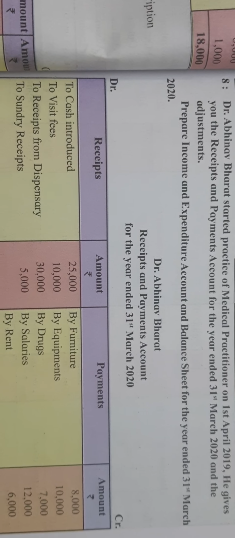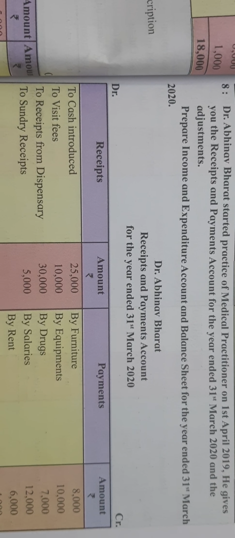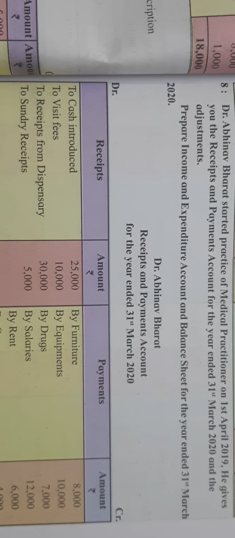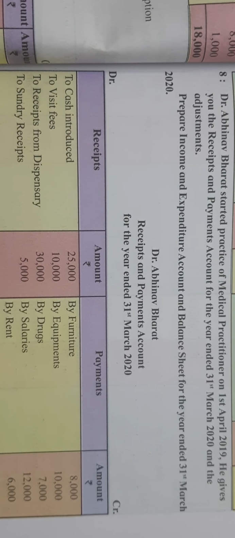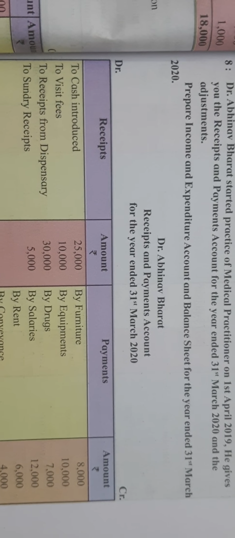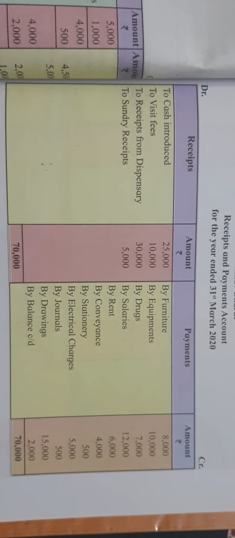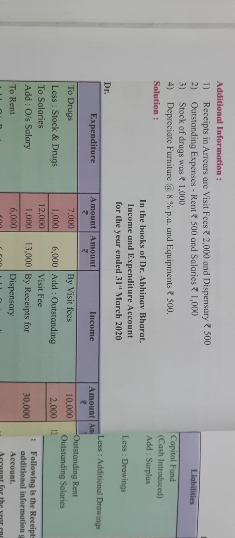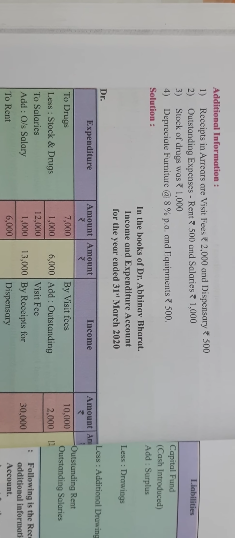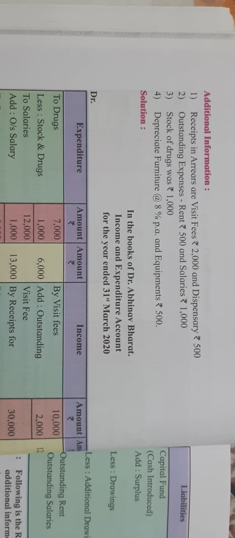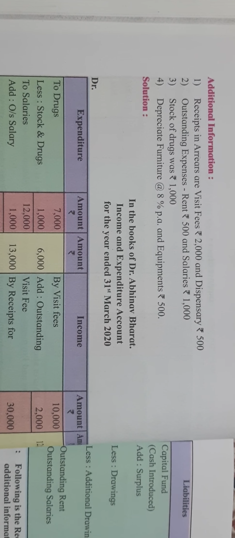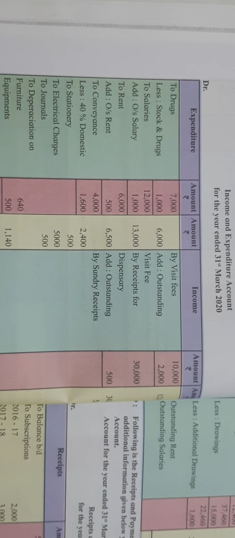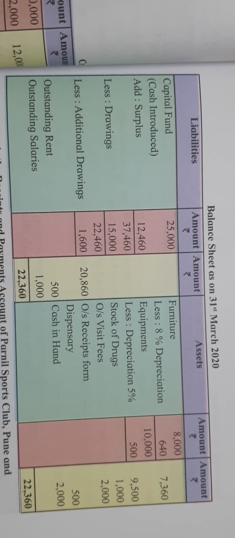But here the base is not earning profit. So for the question pattern, they will give you the receipts and payments account, right? Here you are seeing it, plus they give you additional information, meaning adjustments, and on that basis you have to prepare the income and expenditure account and the balance sheet.